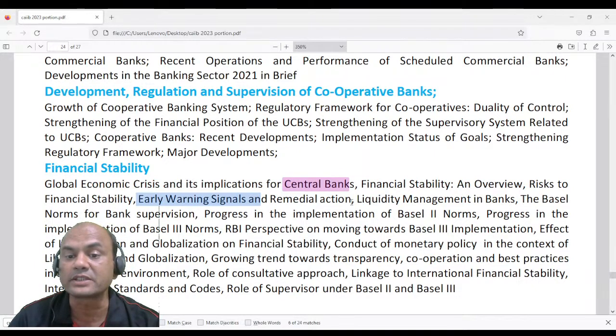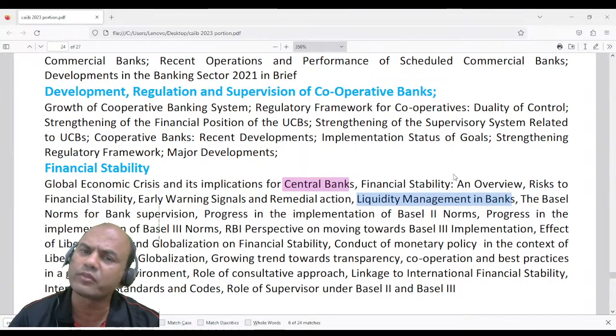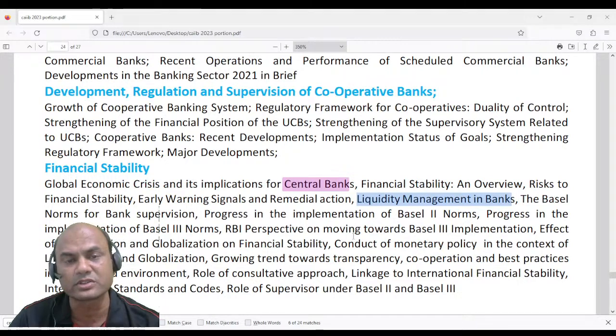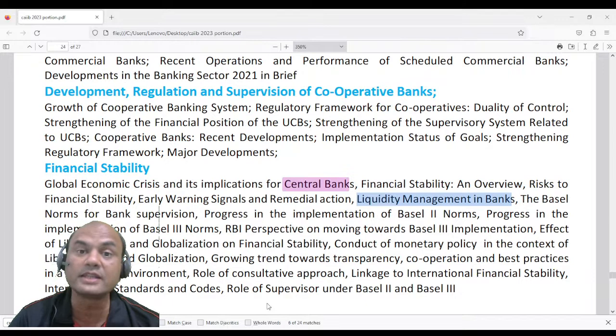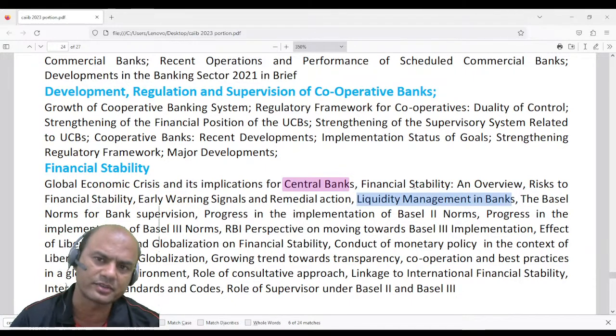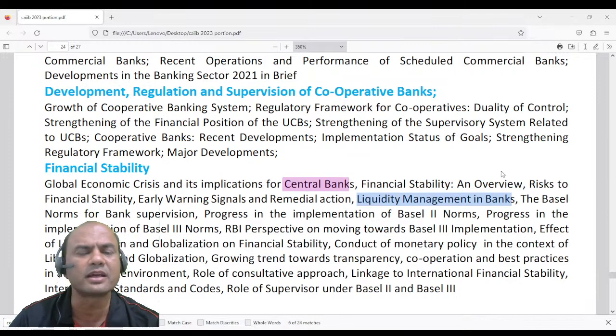Liquidity management in banks. How is the liquidity managed in the banks? There are various ways of managing the liquidity. We call it insurance also. Insurance means CDS we call it, credit default swaps. These are used in the banks to manage the liquidity, to release our capital. Okay, so that is liquidity management system 1. There are many as such. CBO, CLN, various things are there. Okay, all these terms are there basically in your central banking portion.